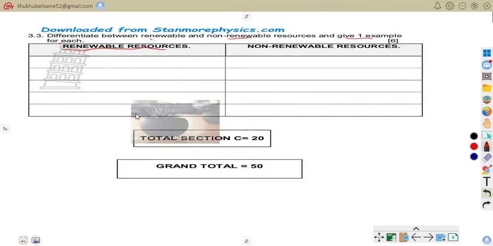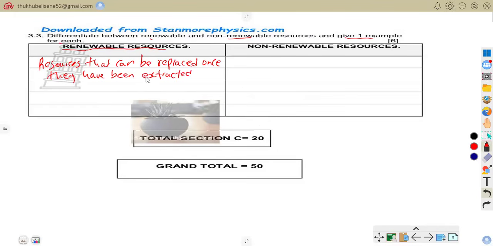Those are resources that can be replaced once they have been extracted.